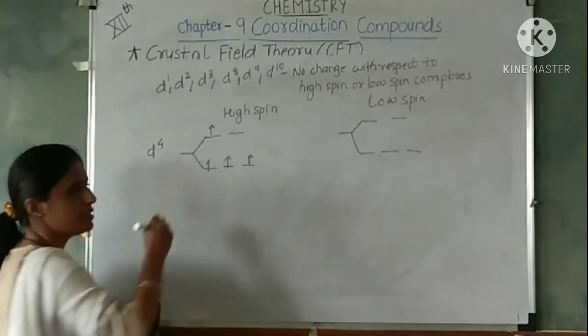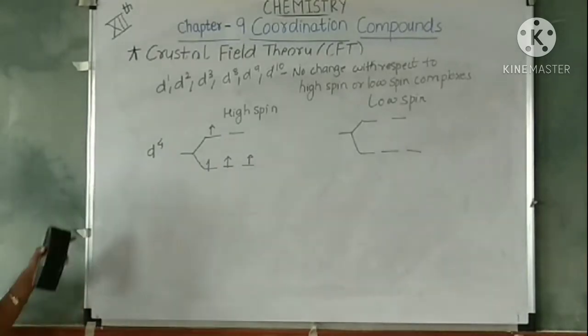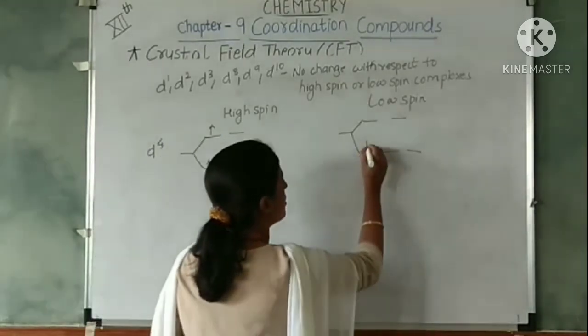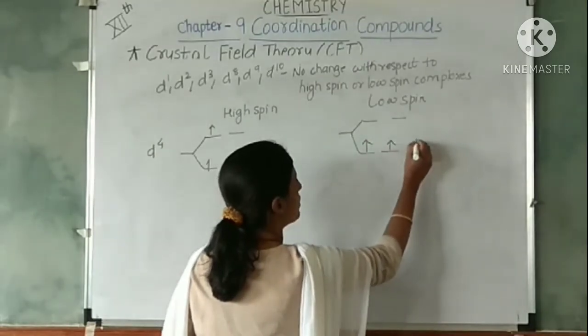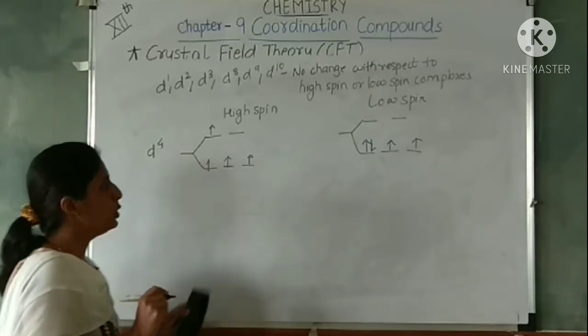So these are the 4 electrons occupied in high spin. And in low spin what happens? First 3 electrons will fill up, the 4th electron will get paired up in low spin.